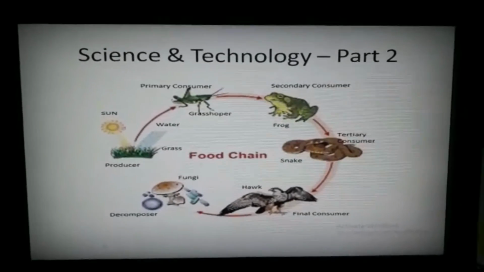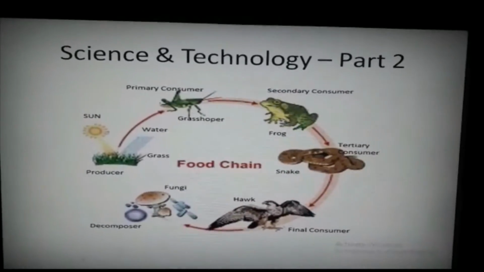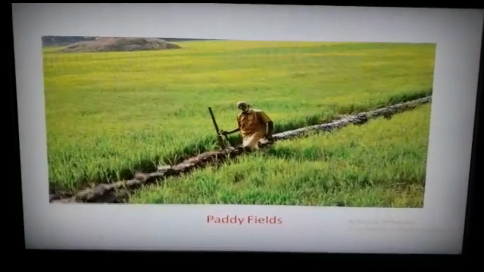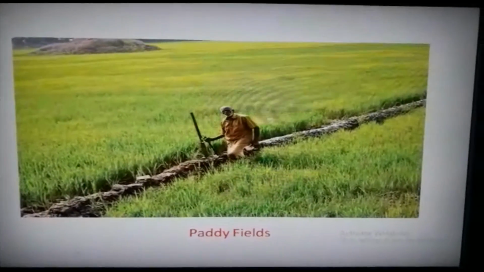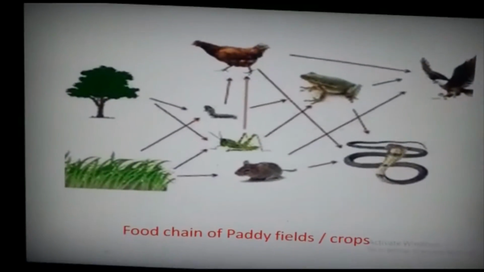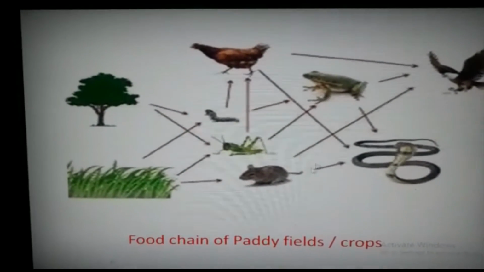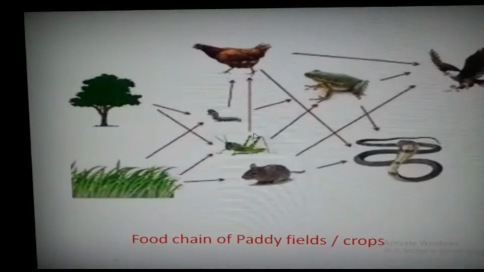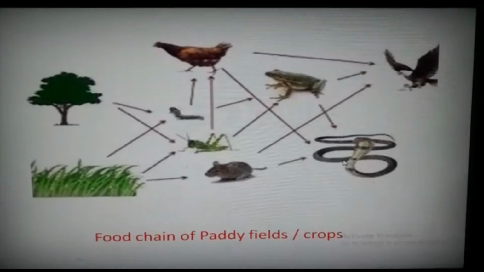Now we see the relationship between environment and ecosystem by paddy fields. Paddy is cultivated on a large scale in various states of South India. Paddy fields are frequently attacked by grasshoppers. Similarly, frogs are also present in large numbers in the mud of paddy fields to feed upon grasshoppers, and snakes are also present there to feed upon their favorite food, frog.